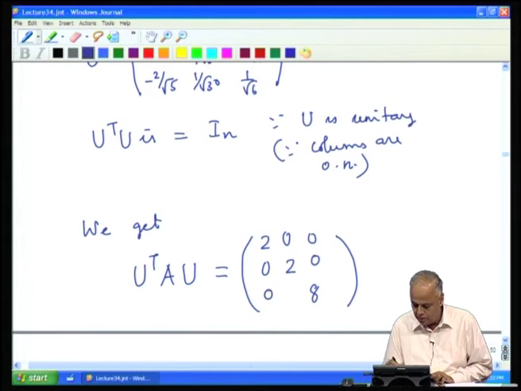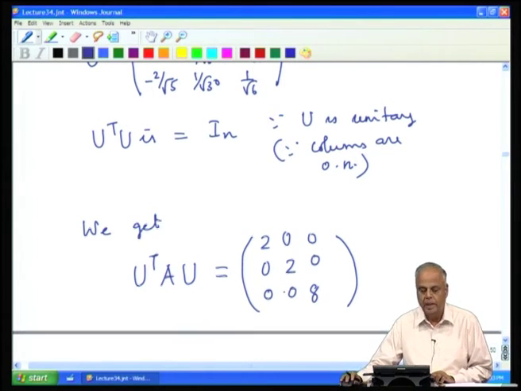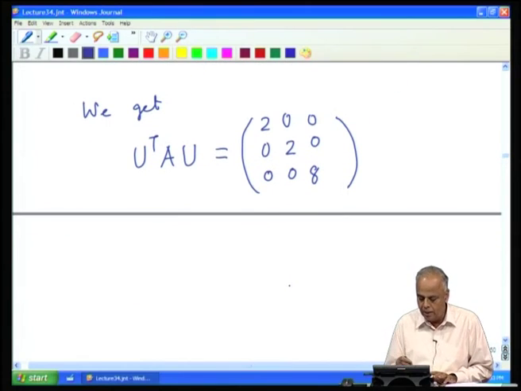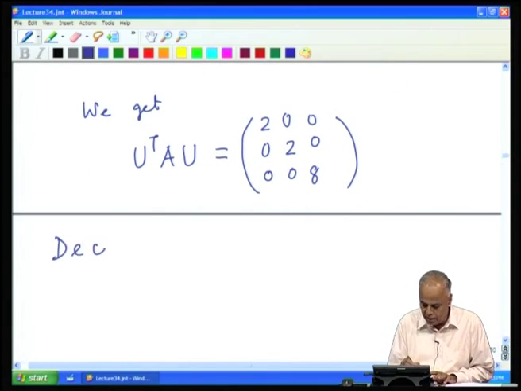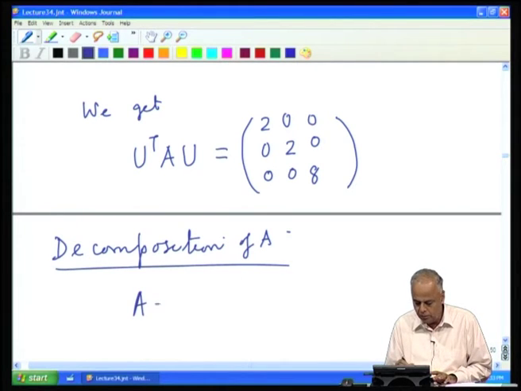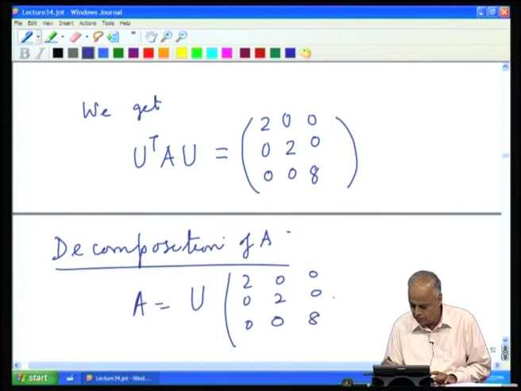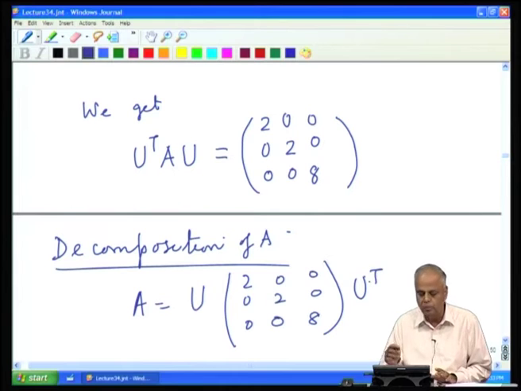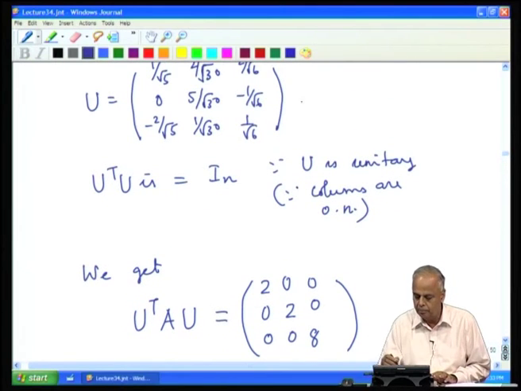This is the diagonalization, and the decomposition of A is given by A equal to U, this diagonal matrix, into U transpose, where U is as obtained here.